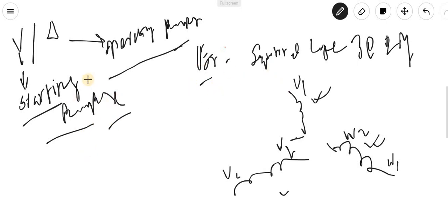So to reduce this starting current, we simply use the star connection.